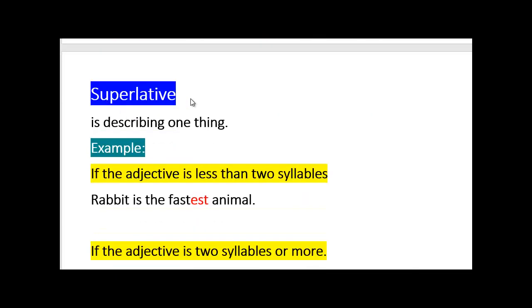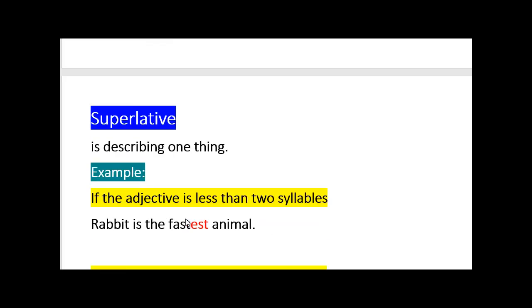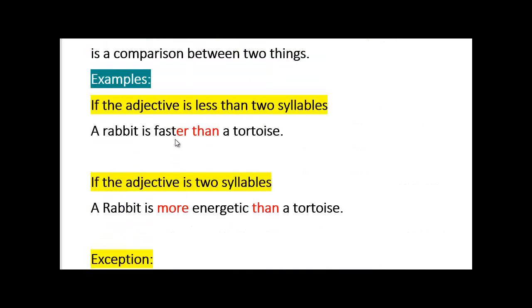And the superlative is only talking about one thing, with est, fastest, or most, if the adjective has more than two syllables, like beautiful, while fast has only two syllables or less. You got it? Only est and most for superlative, and er and more for comparative.